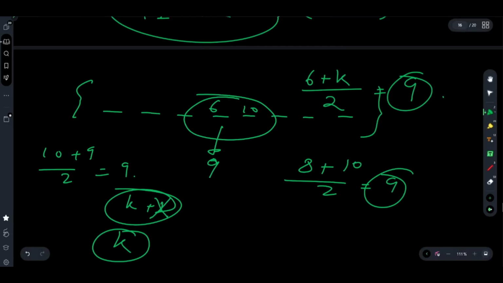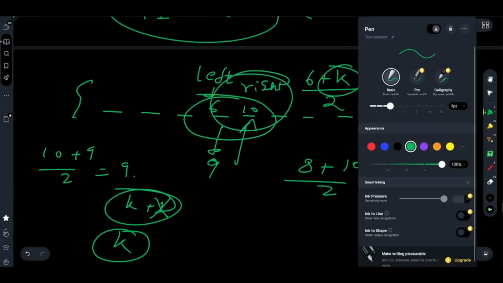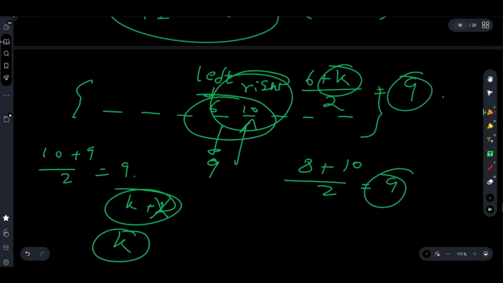Now another important part is that you have to ensure that for this 6, for this left, you have k number of increments left. How can you be sure of that? Only if the right, this 10, is more than the targeted median.